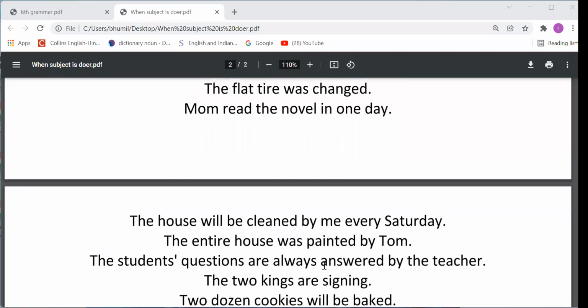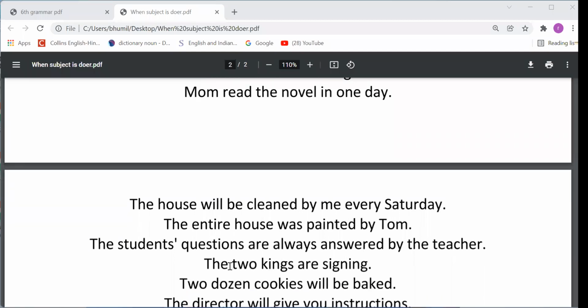Next sentence, the students' questions are always answered by the teacher. Ishika Rana, you please tell me. Sir, passive. Very good. Right answer. This is a passive voice sentence. The students' questions are always answered. Are, be form is there; answered, third form is there. So be plus third form, this combination is called passive voice verb, right? So it is a passive voice sentence.